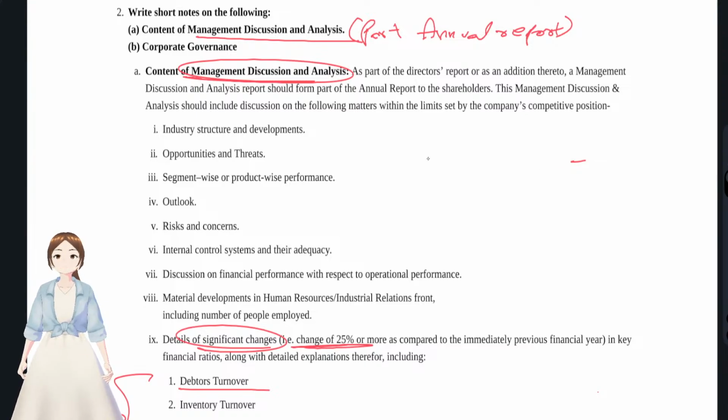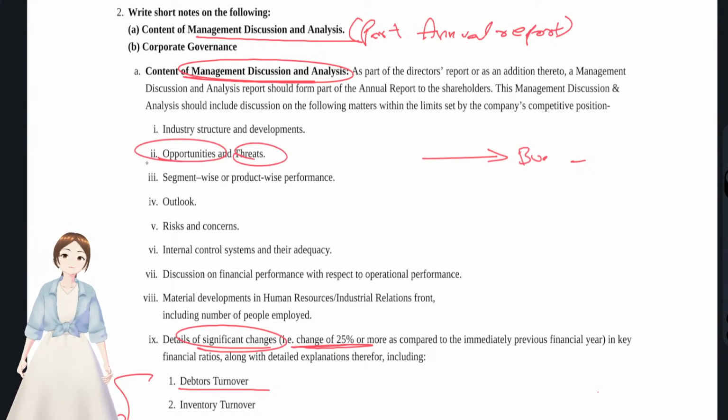They check for the future of the business, the future profitability of the business. For that, management will give the opportunities and threats that the company has, the opportunities that the company has to grow, and the threats, with regards to risks and concerns that the company has, and outlook.